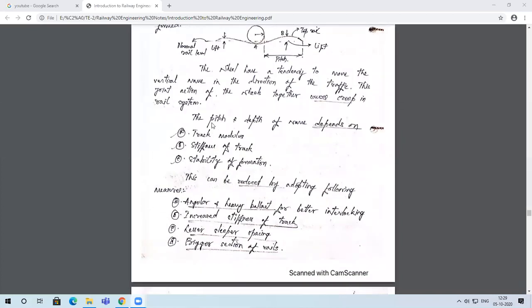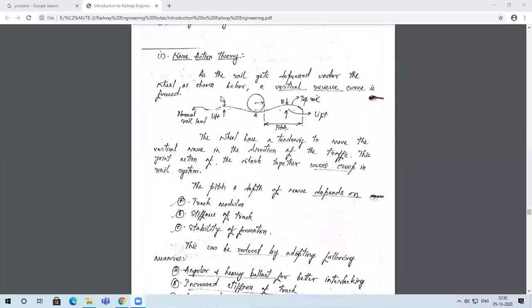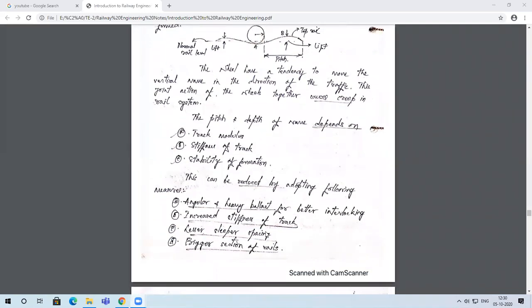The pitch and depth of the wave depend on three factors. One is the track modulus, which means the elastic modulus or stiffness of the track, and then the stability of the formation. Normally, if the formation below, which includes the sleepers, the ballast, the sub-ballast and the subgrade, is weak in stability, then you will have more cushioning of this kind on the railway track, and hence creep might take place. The formation should be soft, but it should be within limits. That is what is expected.